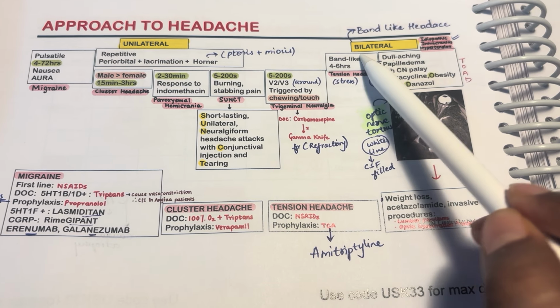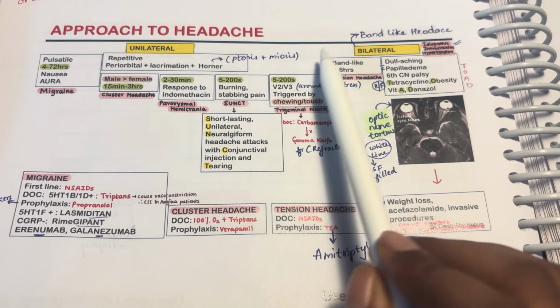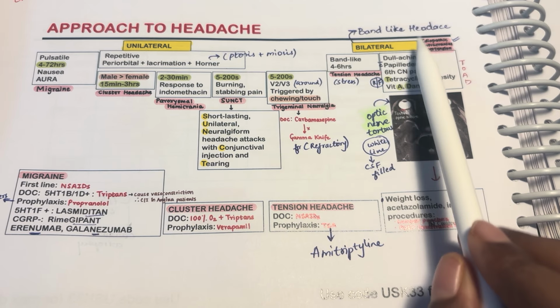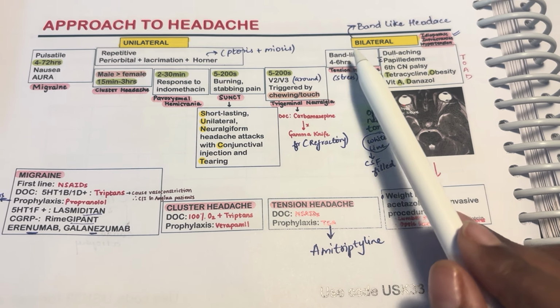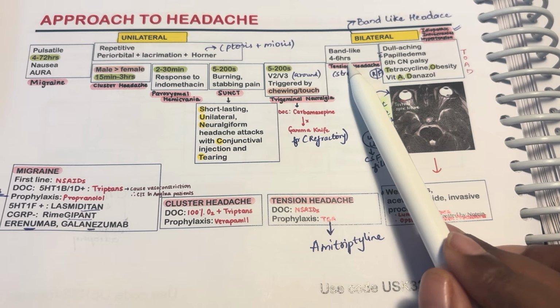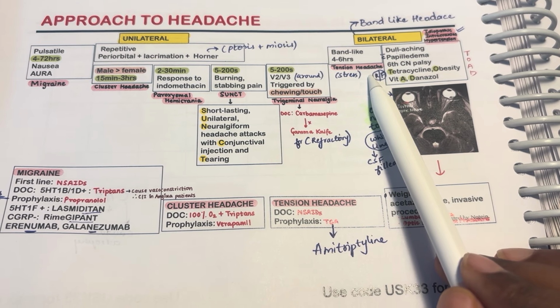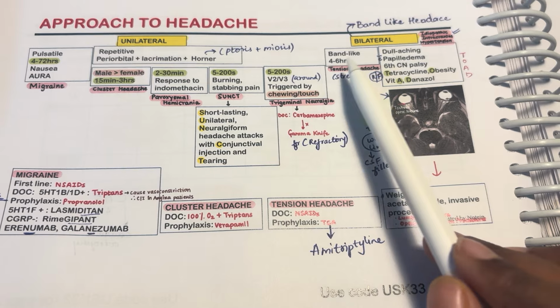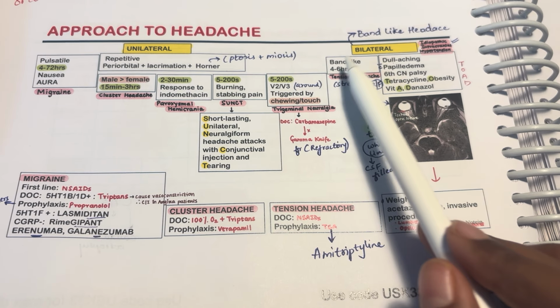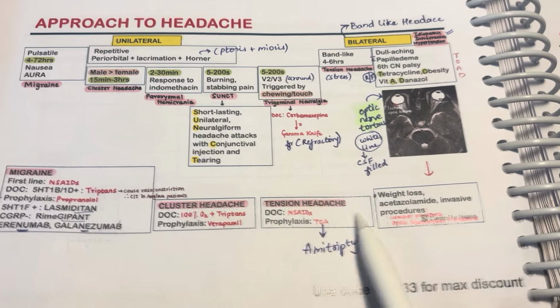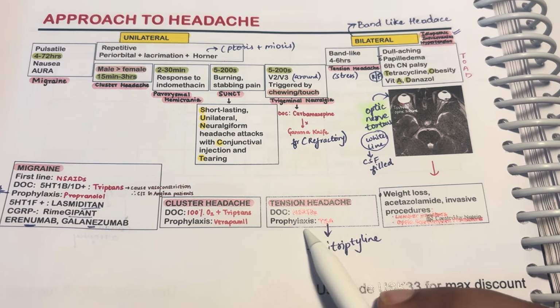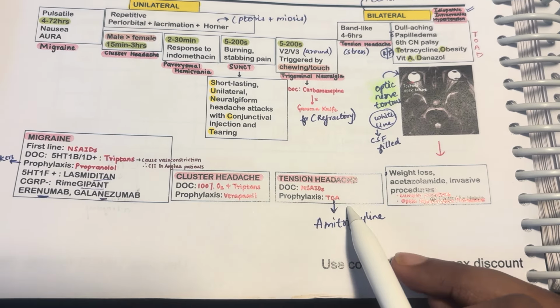The last one is bilateral, that means a band-like headache where the headache is on both sides. If it is band-like and lasts for 4 to 6 hours, this is nothing but tension headache or stress headache. Normally most of the people have this. What we will give for tension or stress headache is NSAIDs, and prophylaxis is TCA,